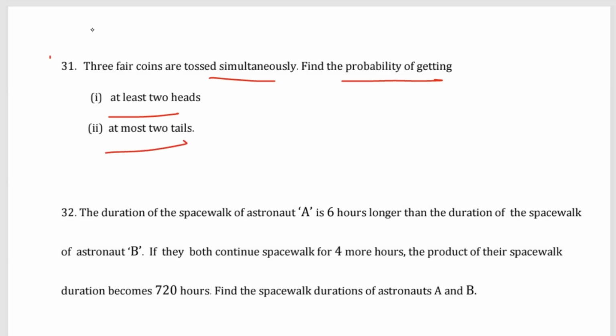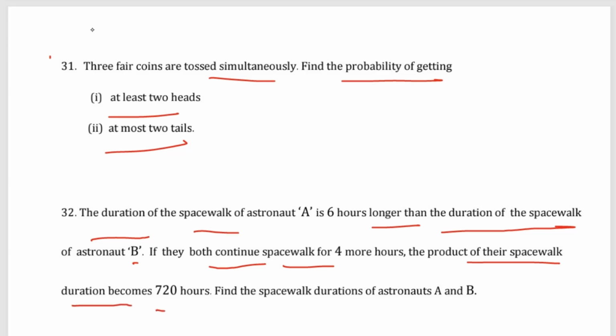Then question number 32. The duration of the space walk of astronaut A is 6 hours longer than that of the duration of the spacewalk of astronaut B. If they both continue spacewalk for 4 more hours, the product of their spacewalk duration becomes 720 hours. Find the spacewalk duration of the astronaut A and B.